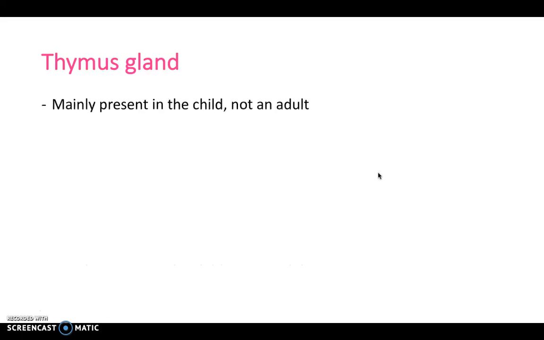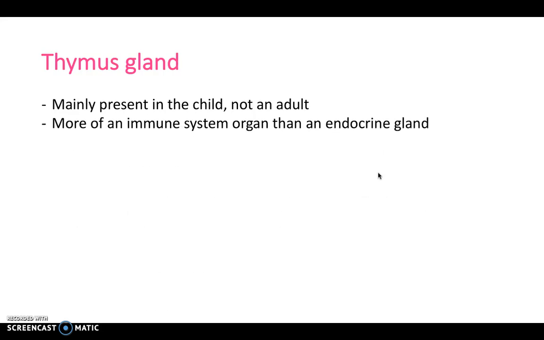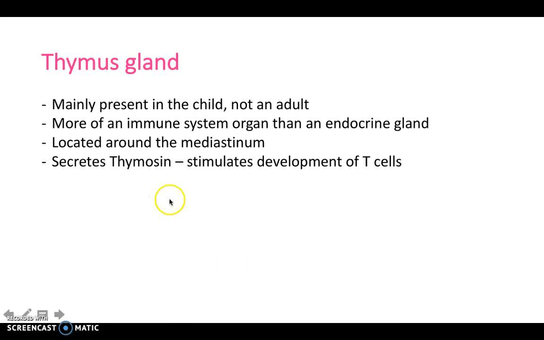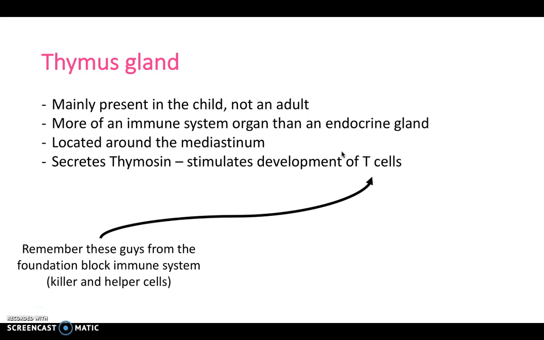Moving on, we can look at the thymus. This is mainly present in childhood and not in adulthood. So you tend to see it in children but not in adults. And it's more of an immune system organ than an endocrine gland really, but it does have one particular endocrine function which we need to be aware of. As we said, it's located up around the mediastinum, particularly in children, and it secretes thymosin, which is really important for stimulating the development of T cells. So really it is linked to the immune system as opposed to the endocrine gland.